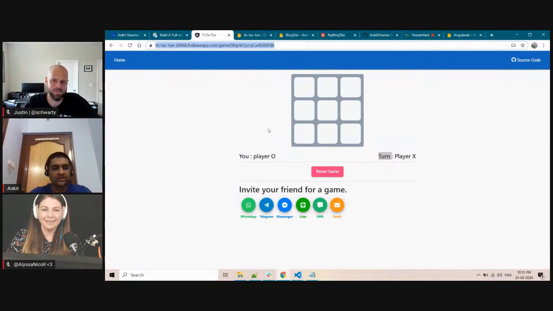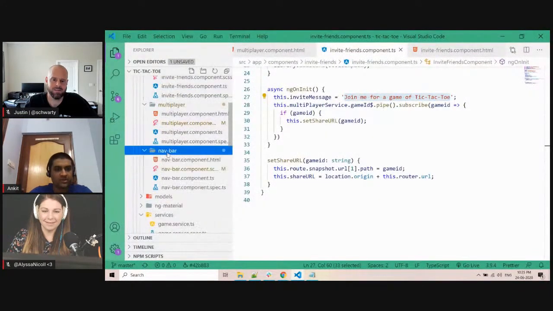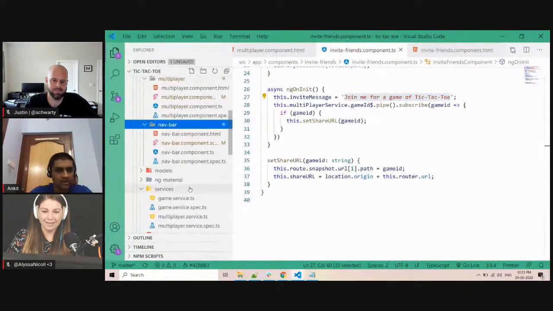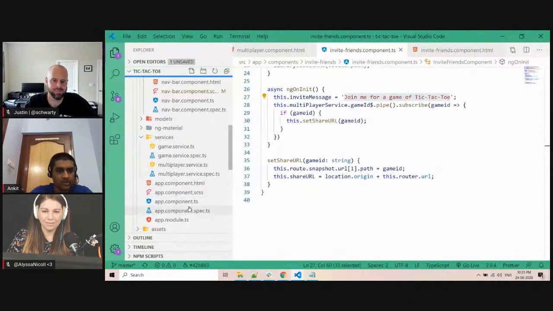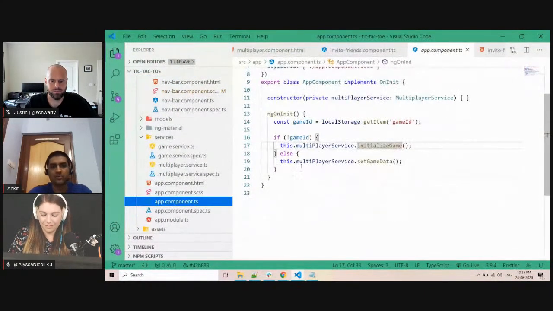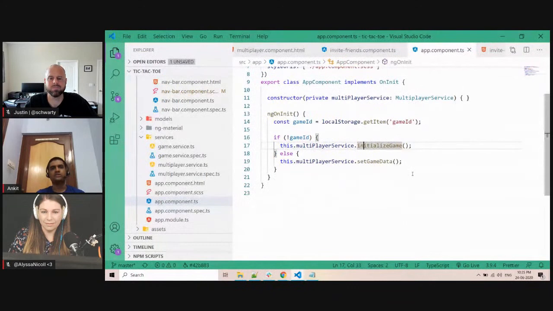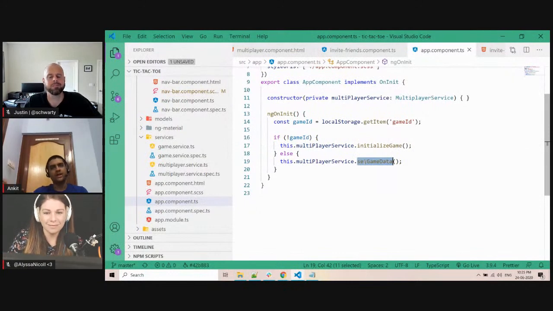So what I am doing is, in the nav bar component, or app component, I think in the app component, let me show. Yeah, in the app component here. As soon as you launch the application, it will initialize data for you in the database, and it will set a value in your local storage, the game ID.